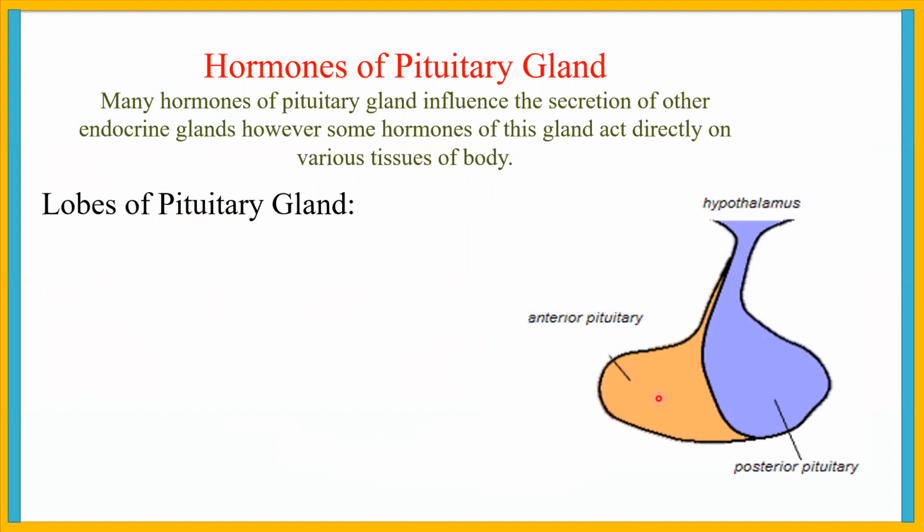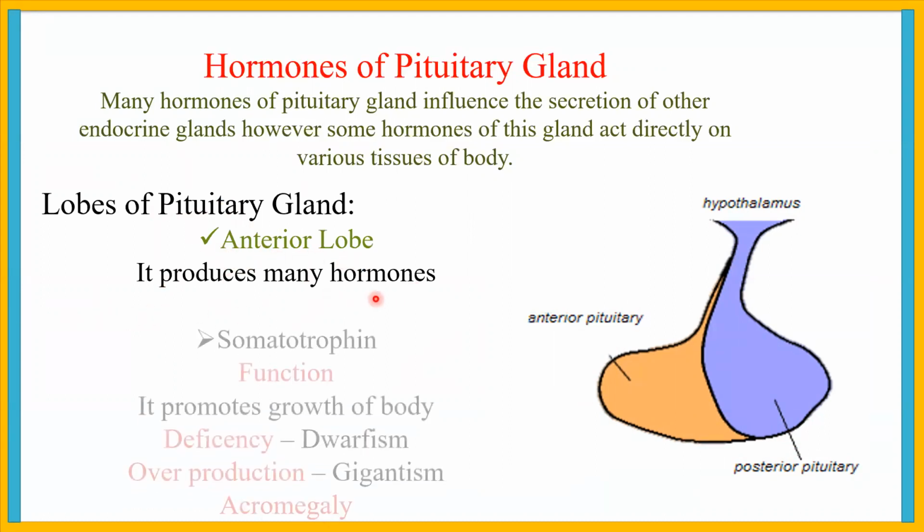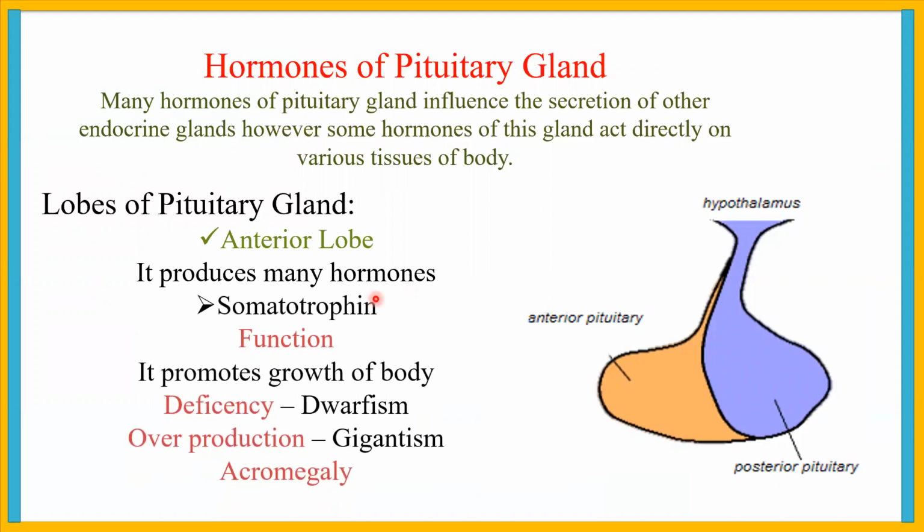Anterior lobe, which is brown in color, you can see, and posterior lobe, which is blue in color. There are two lobes, anterior lobe and posterior lobe. First of all, we will discuss the anterior lobe. It produces many hormones. The most important hormone is somatotropin. Function of this hormone, it promotes the growth of body.